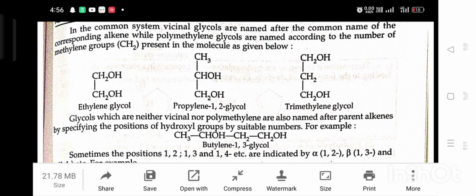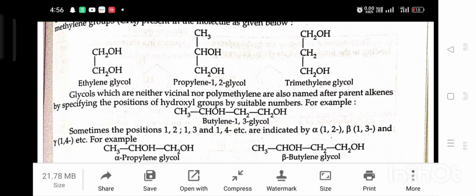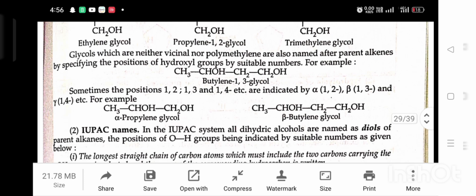Glycols which are neither vicinal nor polymethylene are also named after the parent alkene by specifying the position of the hydroxy groups by a suitable number. For example, butylene 1,3-glycol. Sometimes the positions 1,2, 1,3, 1,4, etc. are indicated by alpha, beta, and gamma, etc. For example, alpha propylene glycol, beta propylene glycol.